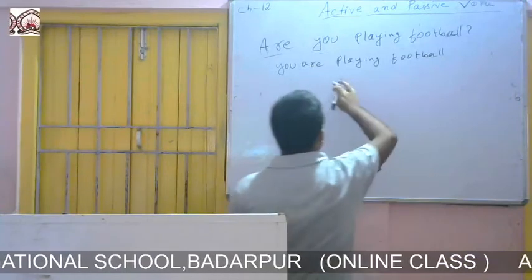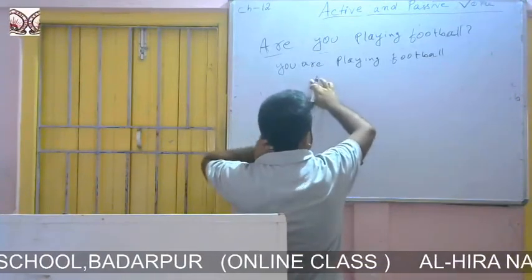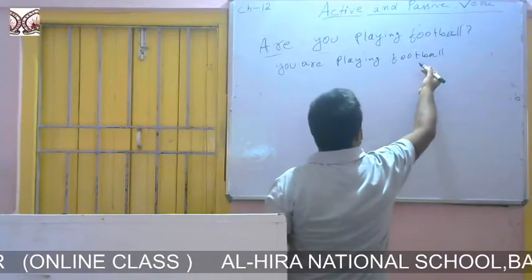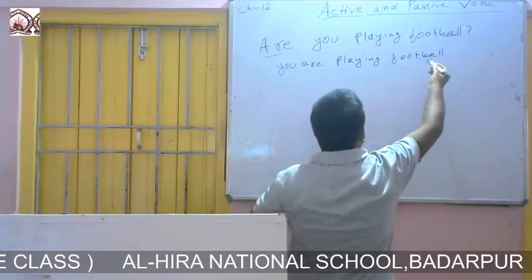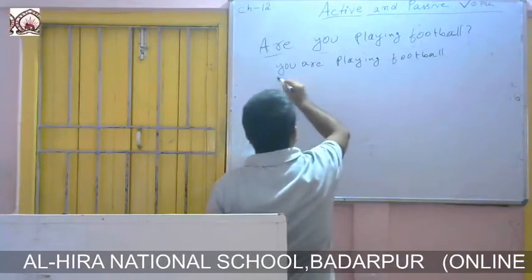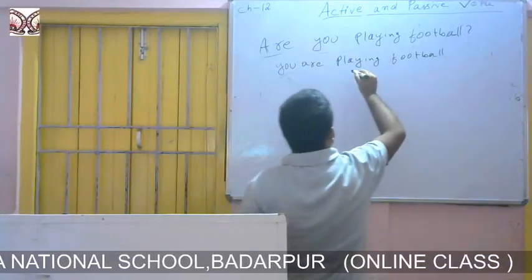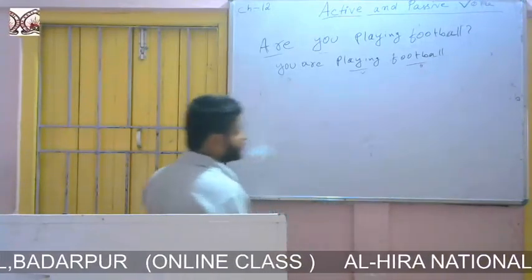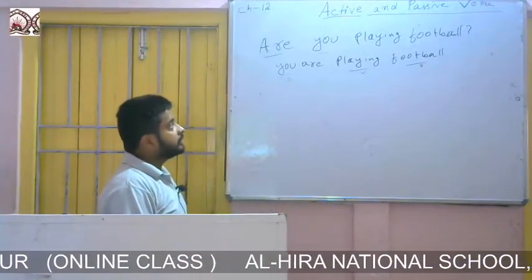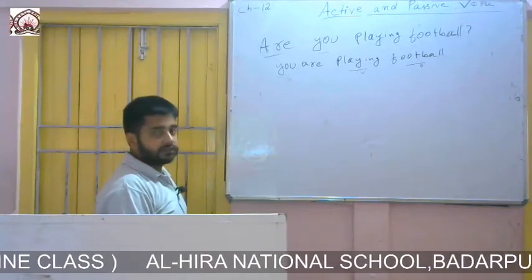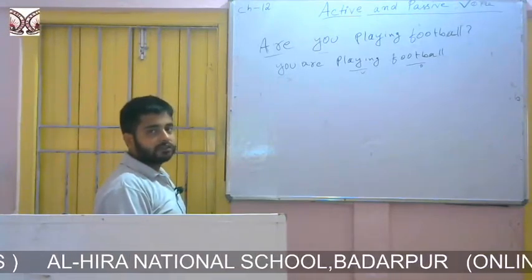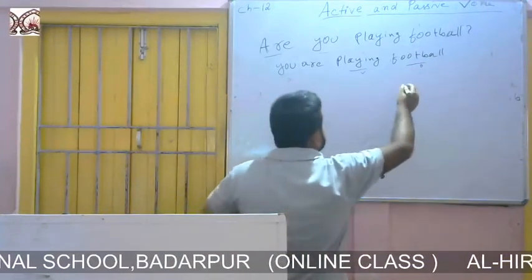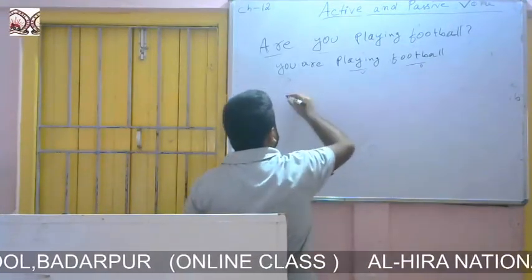So, you are playing football. This is the subject, this is the verb, and this is the object. And we know that if we want to change the voice of present continuous, we will take the object at the beginning.